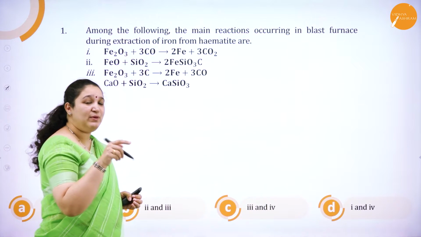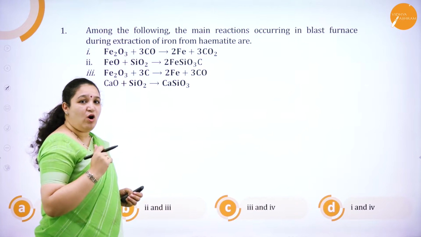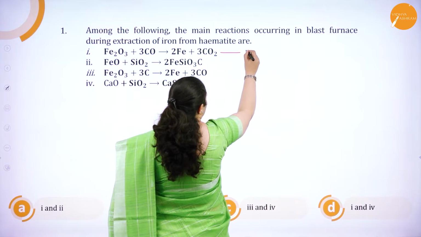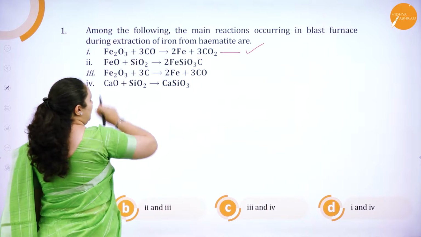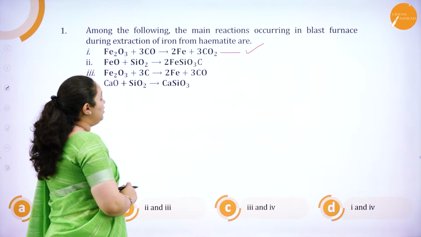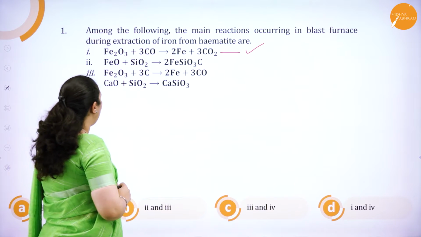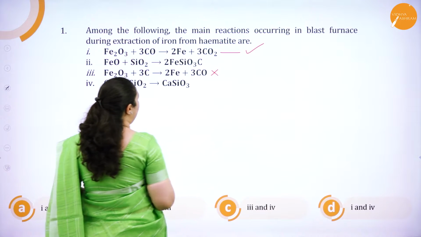It is carbon monoxide which is reacting, correct? So, in the upper portion of the blast furnace, the first reaction happens: Fe2O3 reacts with carbon monoxide to give iron, and carbon dioxide gas is liberated. We do not have the third equation at all, correct?